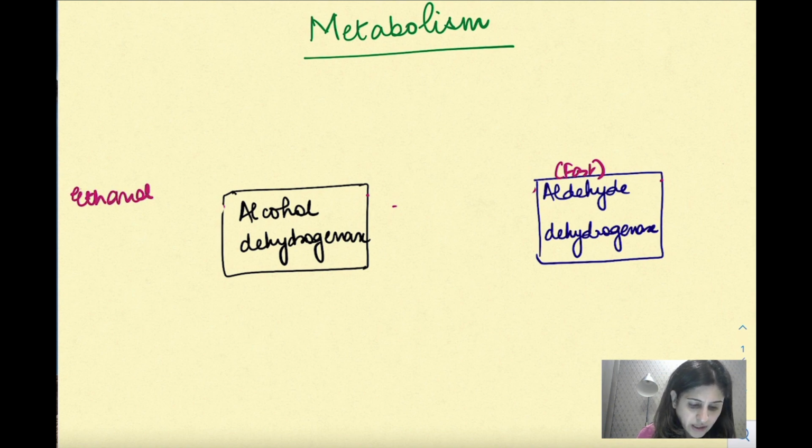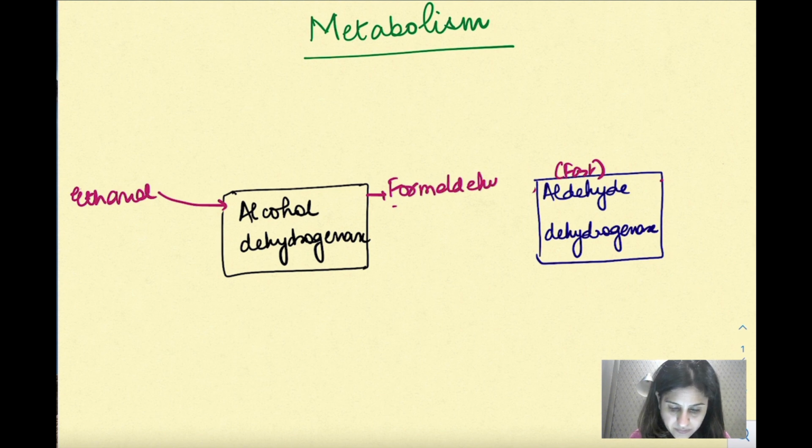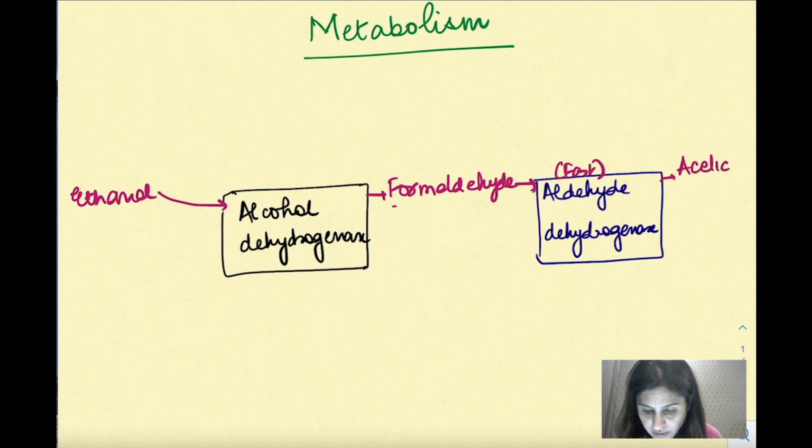So ethanol से क्या होता है? It gets acted upon, metabolized by alcohol dehydrogenase, and there is formation of formaldehyde. This gets acted upon by aldehyde dehydrogenase, and it leads to formation of acetic acid. Now, when a person consumes ethanol, the side effects mostly happen because of accumulation of formaldehyde.